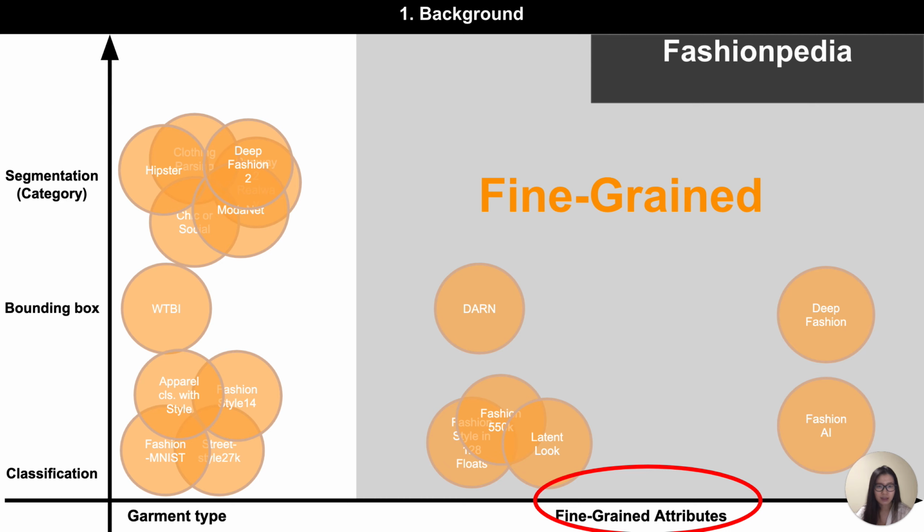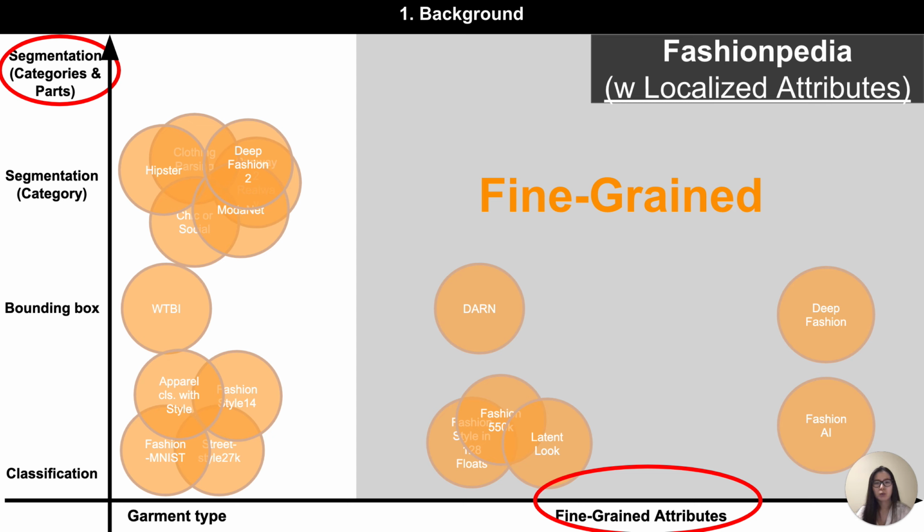Fashionpedia lies in this section as well. Additionally, we took one step further and segment both garment types and garment details like sleeves, collars, and pockets. And we also offer localized attributes. This is how we distinguish Fashionpedia from other related fashion datasets.